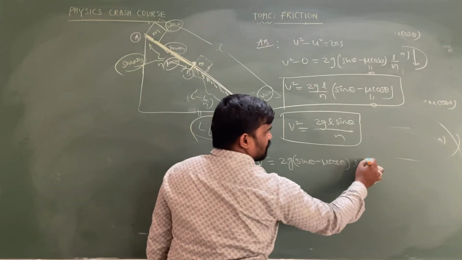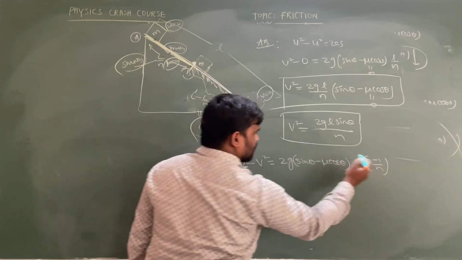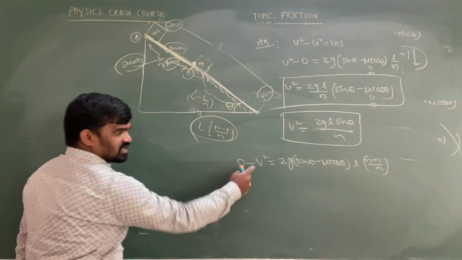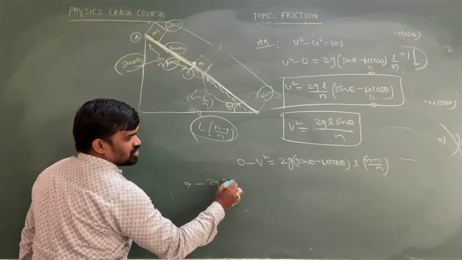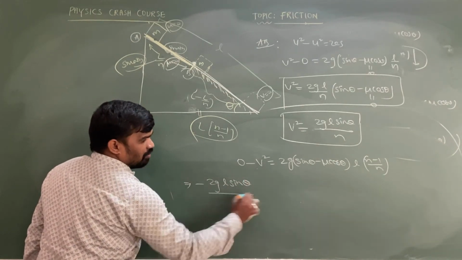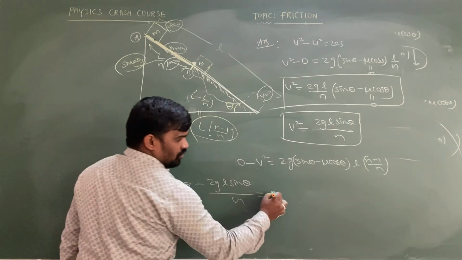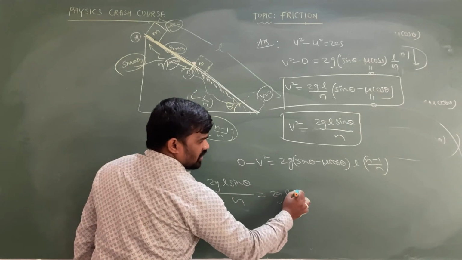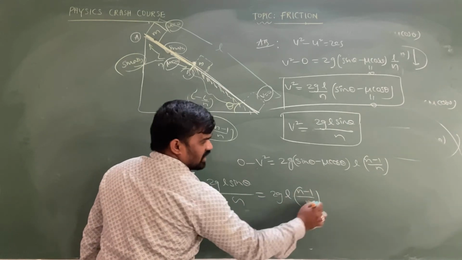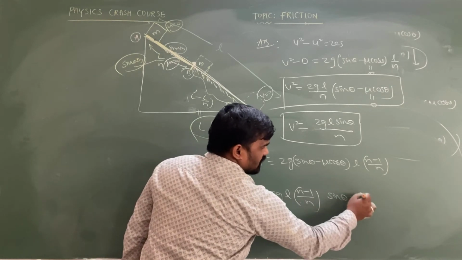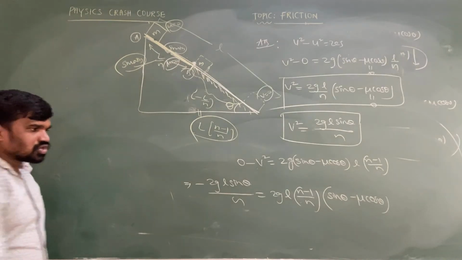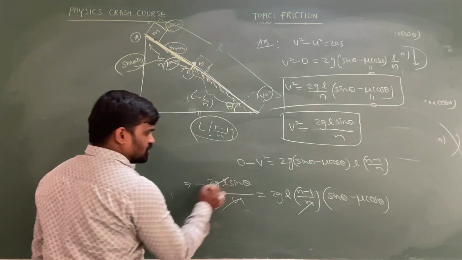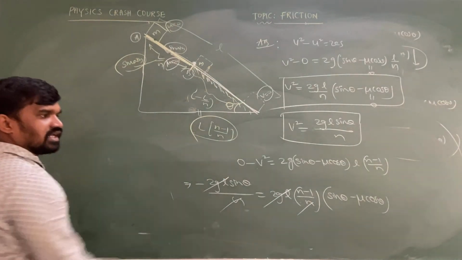L of n minus 1 by n we can write. So this is minus there. So substitute v square value. Minus 2gL sin theta by n is equal to 2gL into n minus 1 by n of sin theta minus mu cos theta. This is the value. So now n and n cancel, 2gL cancel, minus sin theta is there.